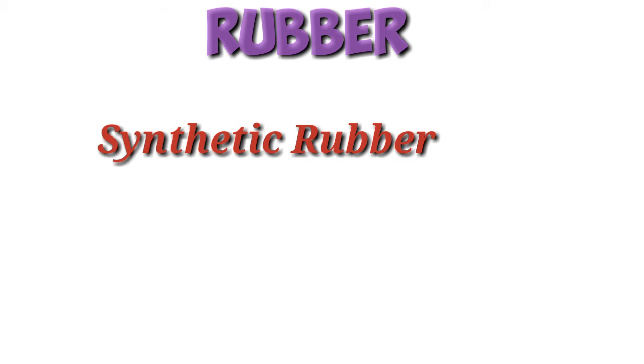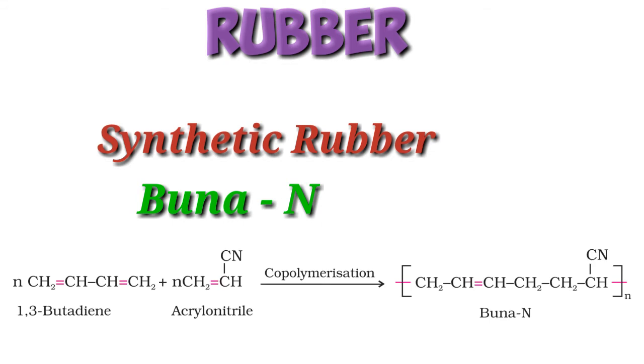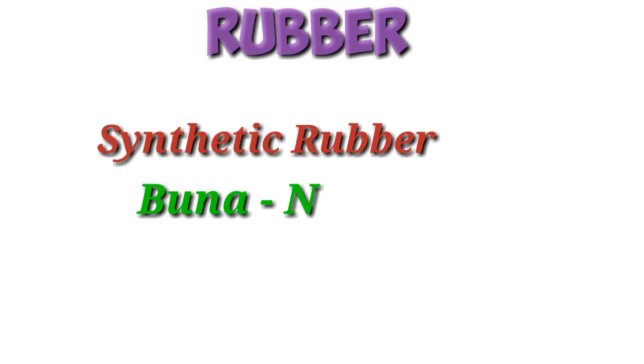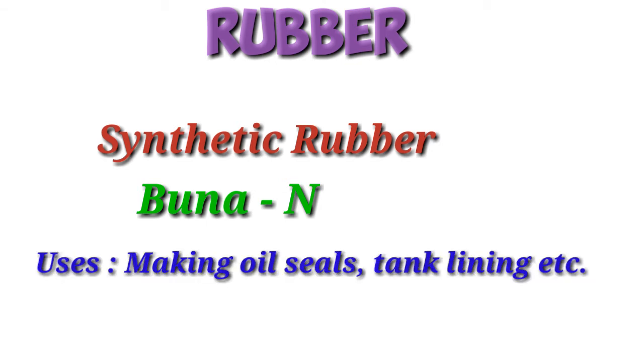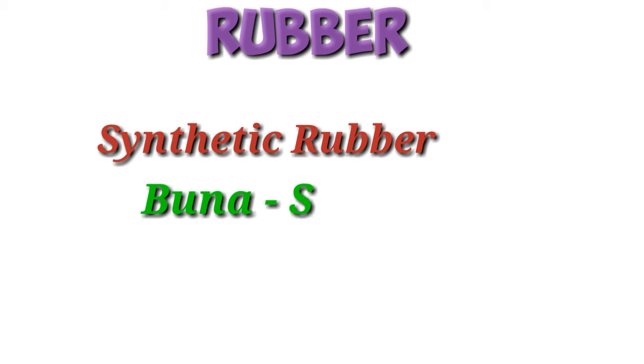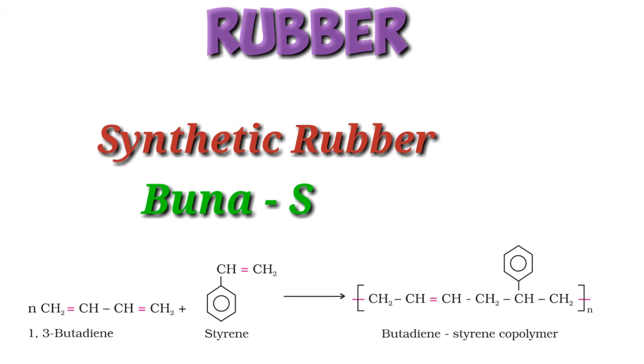Another synthetic rubber, Buna-N. We have already studied about Buna-N. On copolymerization of 1,3-butadiene and acrylonitrile in presence of peroxide catalyst, you are getting Buna-N. It is resistant to the action of petrol, lubricating oil and organic solvents. It is used in making oil seals, tank lining, etc. Third one is Buna-S. This is a copolymer of 1,3-butadiene and styrene and it is used for making automobile parts and tires.